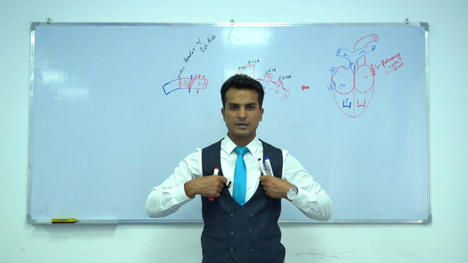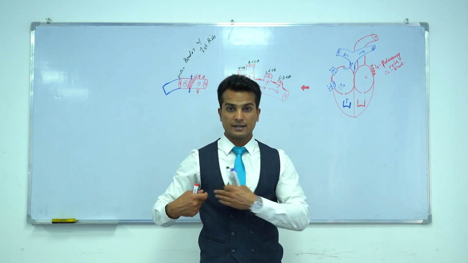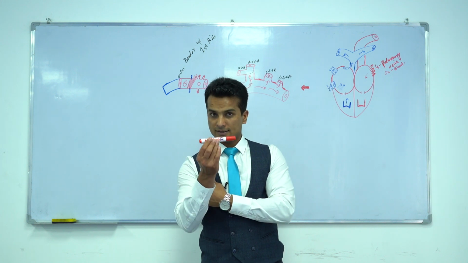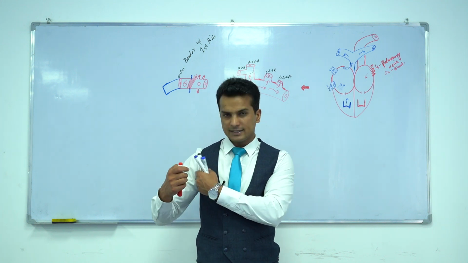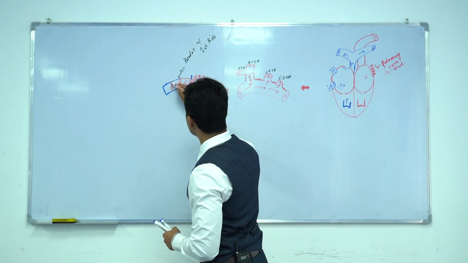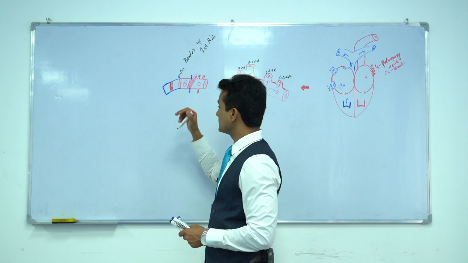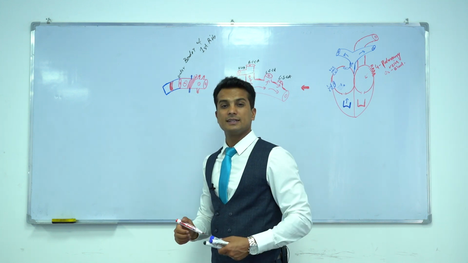Remember, this is the pectoralis major, and behind pectoralis major is the pectoralis minor, and just behind pectoralis minor, this artery, axillary artery, lies in the axillary region. So this artery divides into three parts with the help of which muscle? Pectoralis minor muscle. And the subclavian artery was divided into three parts with the help of scalenus anterior muscle.